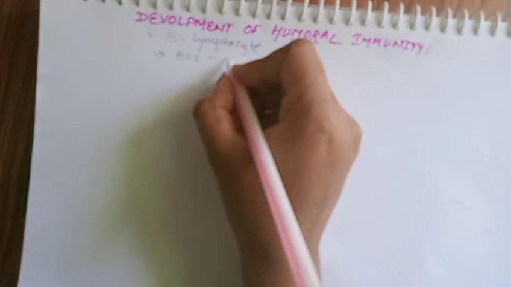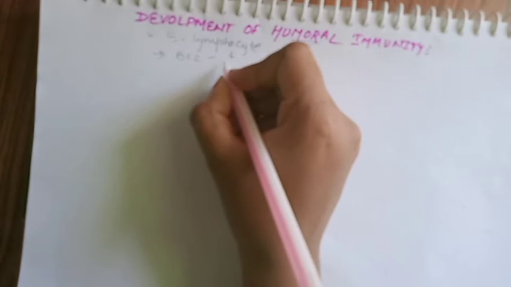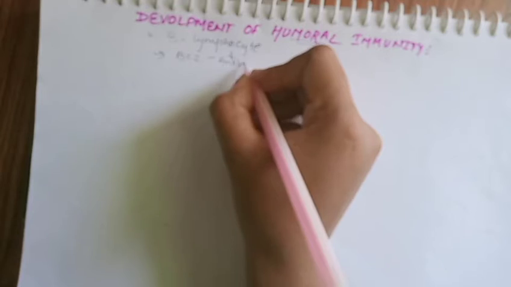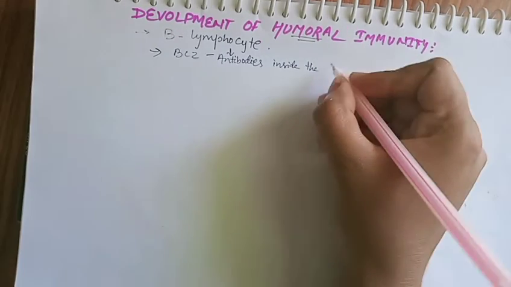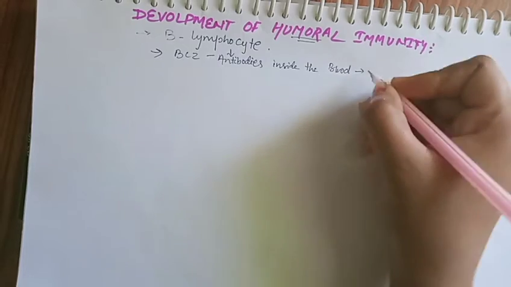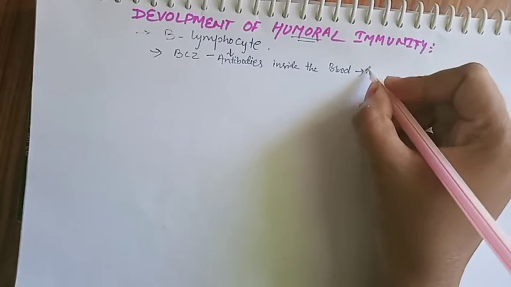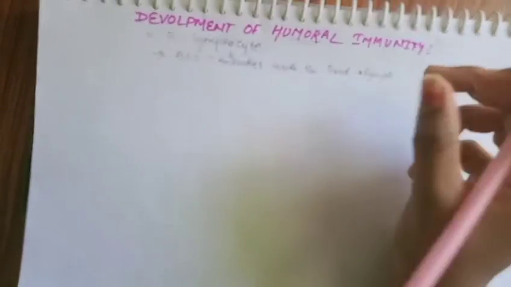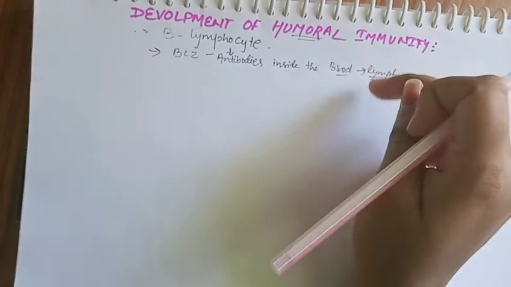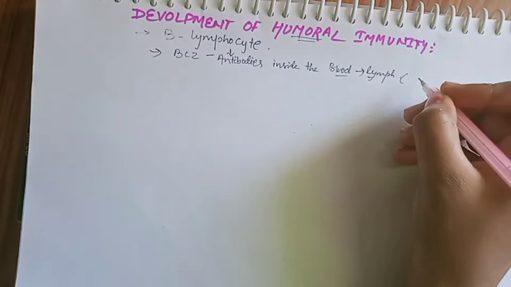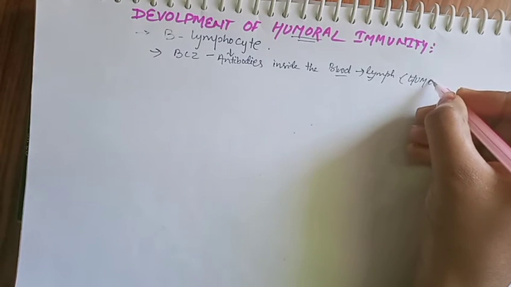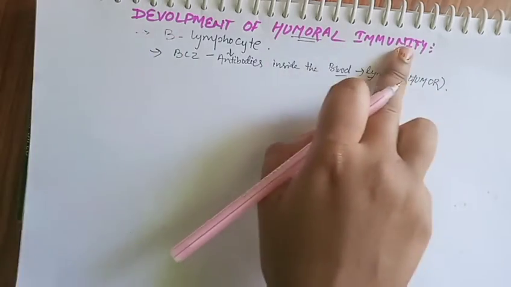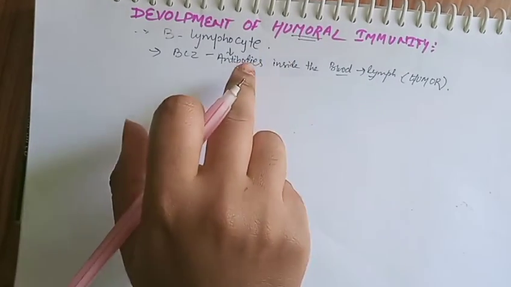So B lymphocytes release what? Antibodies, into where? Inside the blood and the lymph. So this is related to blood and lymph. Blood and lymph are known as humor in Latin, so this immunity is otherwise known as humoral immunity.